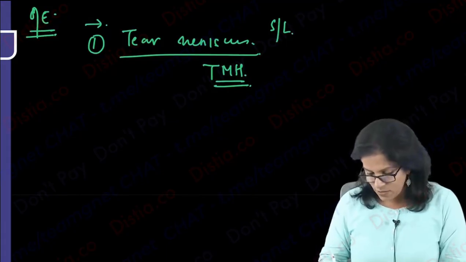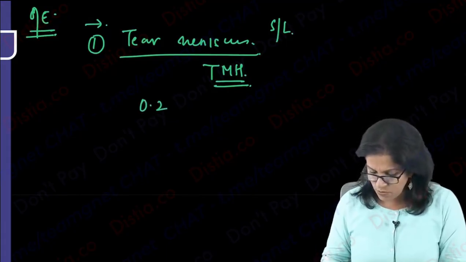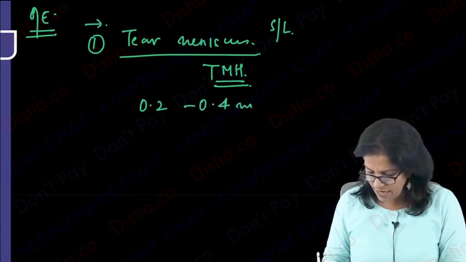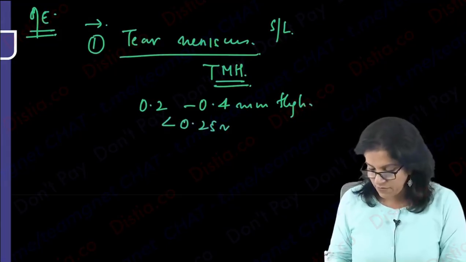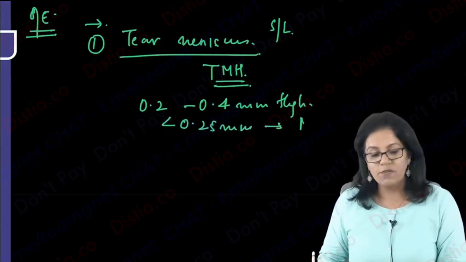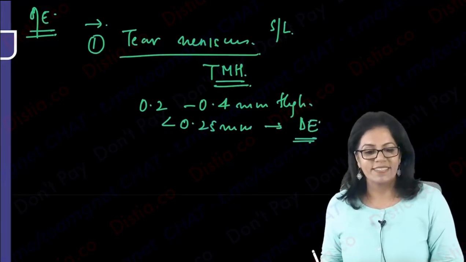When this is less, what is the normal? Normal is at least 0.2 to 0.4 millimeter in height. Anything less than 0.25, you should remember, this is an indication of dry eye. DE here is dry eye.